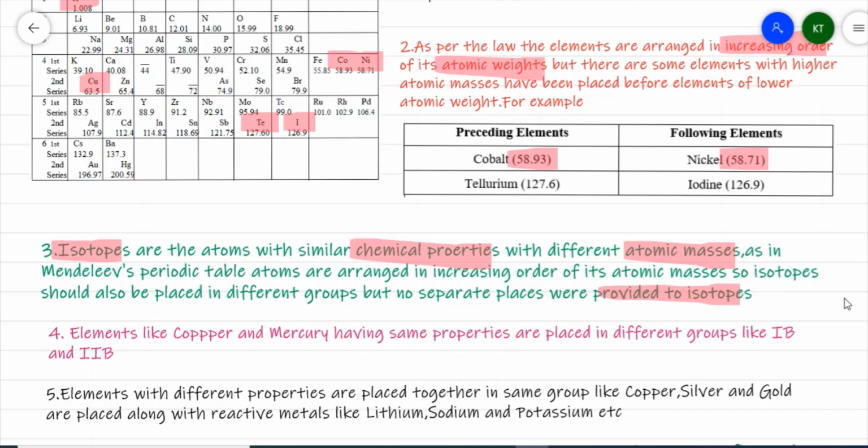Copper is placed in group 1B, and mercury has been placed in group 2B. If you look at these two positions, they are different. Actually, they should come together.